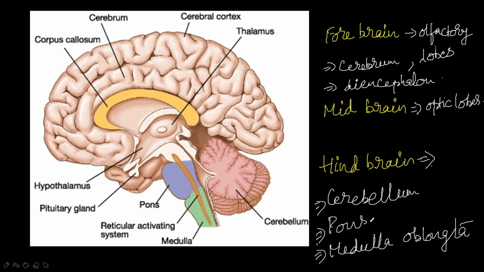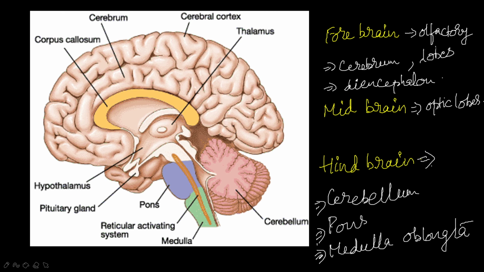Pons part is responsible for the respiration. Next one is medulla oblongata. It is the main component of the hindbrain, which is present at the lowest part of the brain, which extends into the spinal cord. This medulla oblongata only extends into a spinal cord.